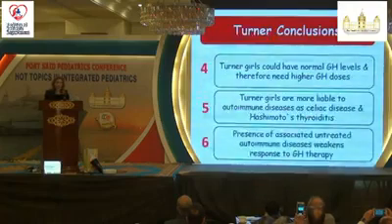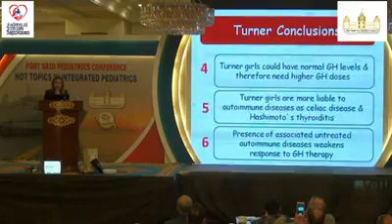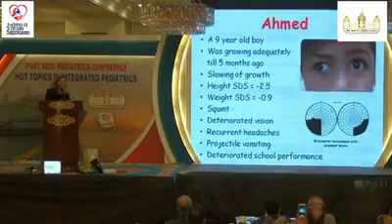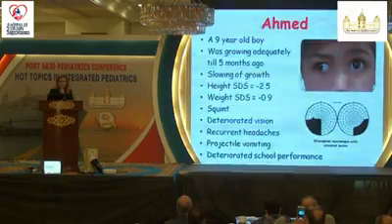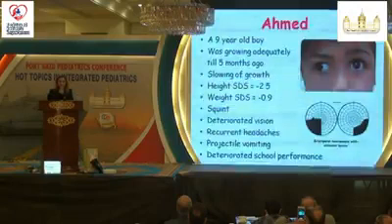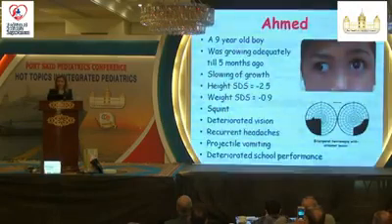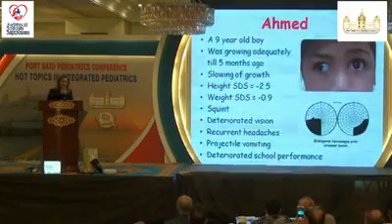The presence of associated untreated autoimmune disease weakens the response to therapy. So if the child is not responding, search for autoimmune disease. The fourth case is Ahmed. He's a 9-year-old boy who was growing very well until 5 months ago. He started to slow down his growth. He is short, but not very short, because it's not a long time, -2.5. He had squint, deteriorated vision with bitemporal hemianopia, projectile vomiting, headache, and a clear deterioration in the school performance.